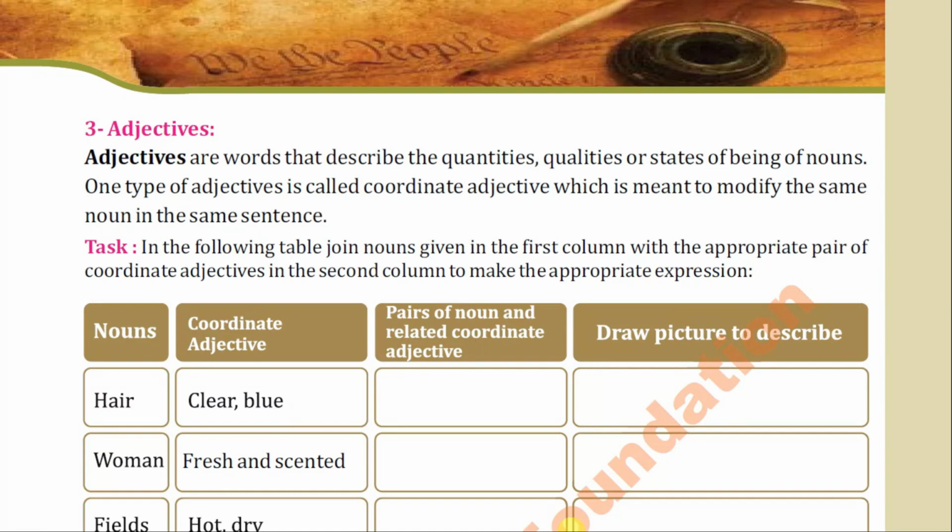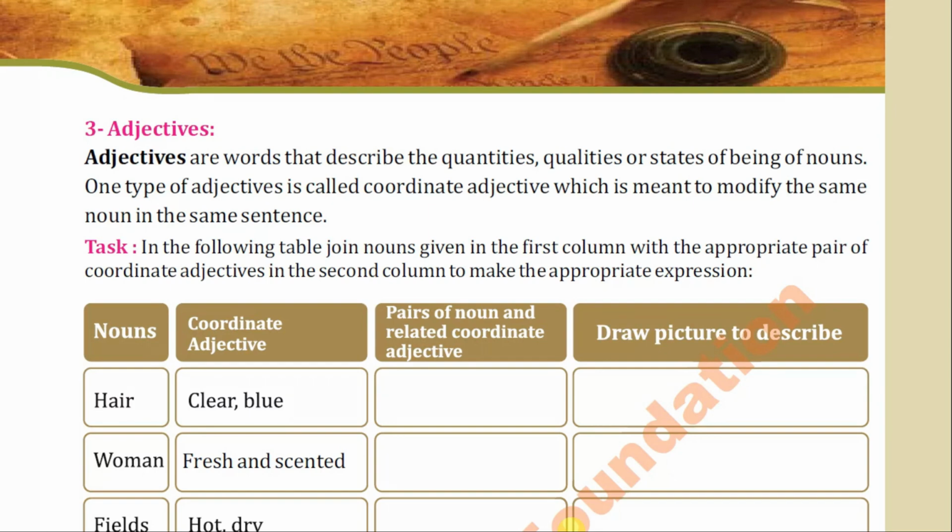Today we are going to do the next part of the same exercise that we have already started, the people of the cave and the grammar. We have already talked about the nouns. Now the words that qualify the nouns are called adjectives. The definition is already given over here. Adjectives are words that describe the quantities, qualities or state of being of nouns.